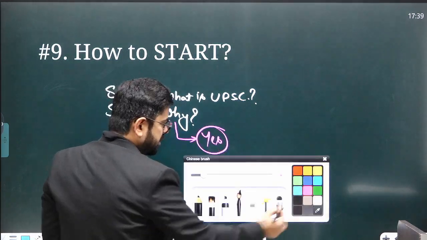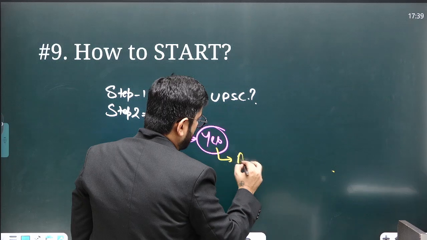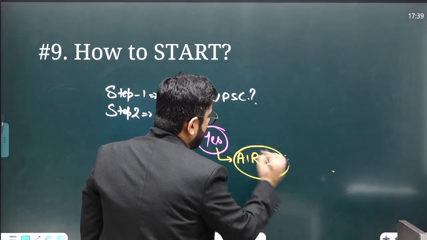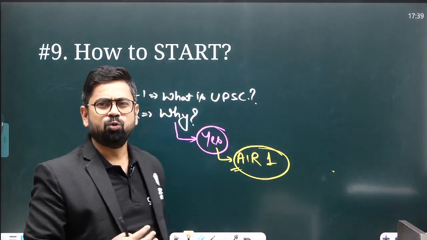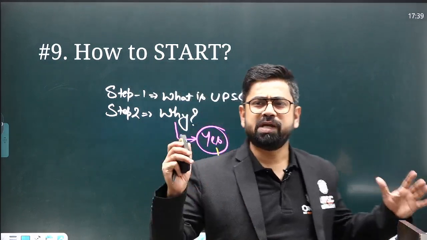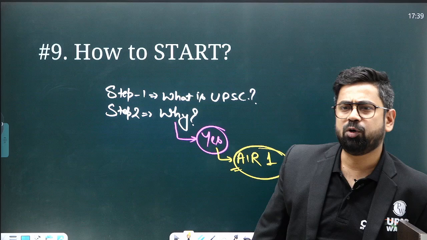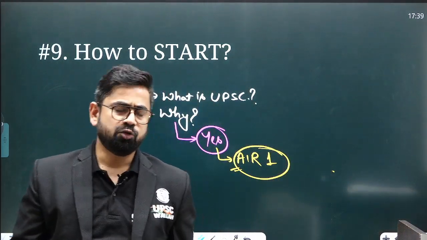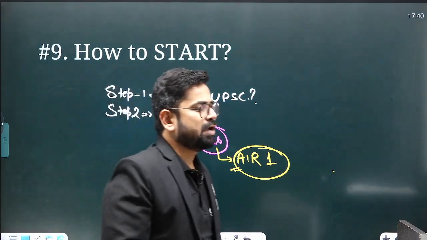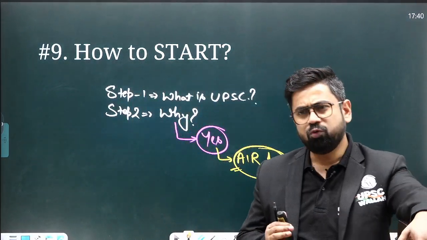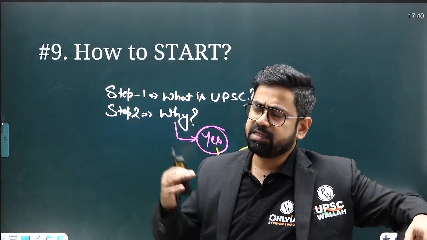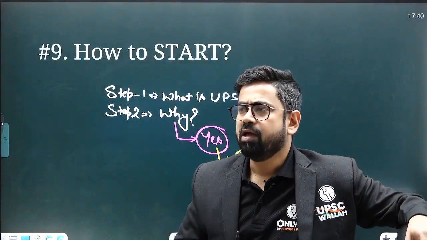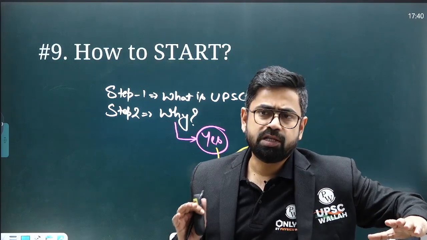And another thing is, if you decide and say yes, then again my recommendation is target All India rank 1. Now why? It might sound very cool, right? I want to be an AIR 1. Yes, I'm not talking about being cool. What I mean when I say you should target All India rank 1 is that even a person who is in the list at, let's say, 300, 400 rank is not sure whether he is going to make it.